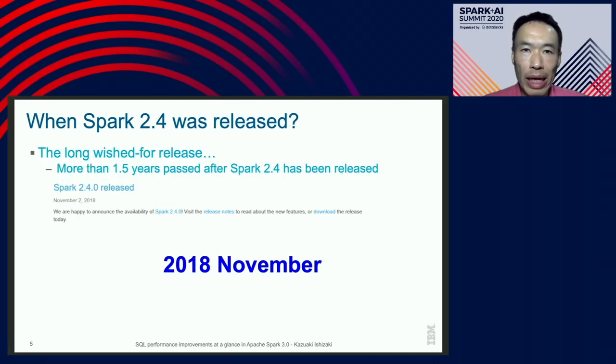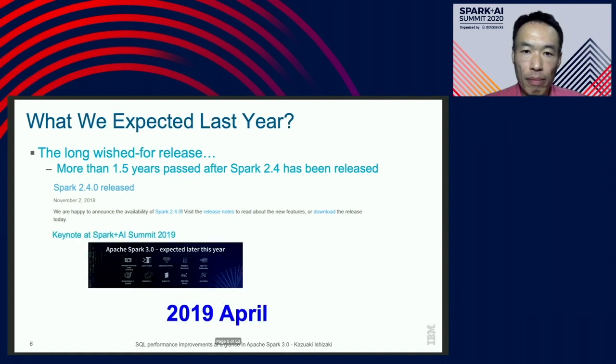Let's see the recent history of Apache Spark releases. Let us go back to late 2018. The community released Spark 2.4 in November 2018. At the last Spark Summit in San Francisco, at the keynote, there was an announcement: Spark 3.0 expected later this year. It means 2019. Unfortunately, it did not really happen.